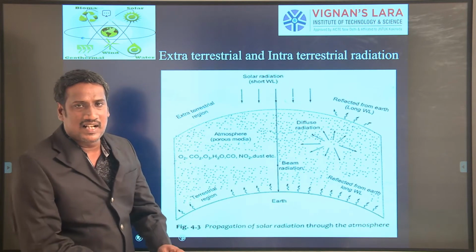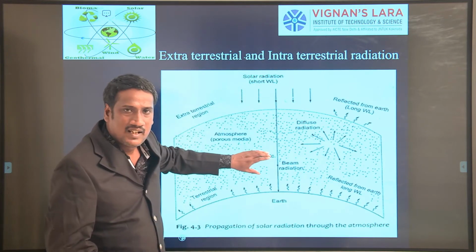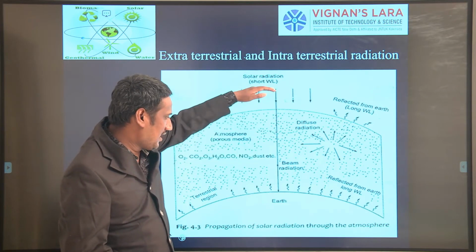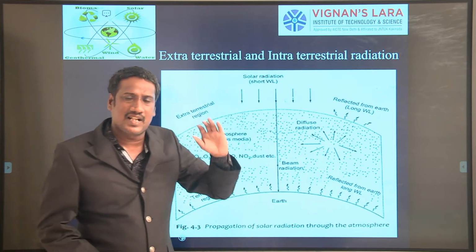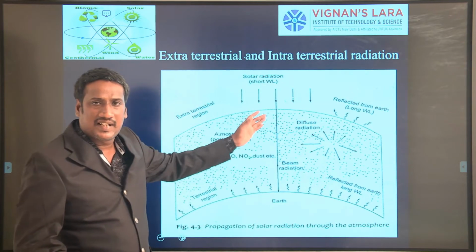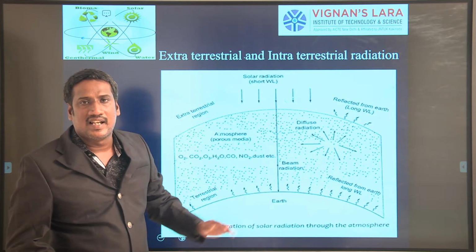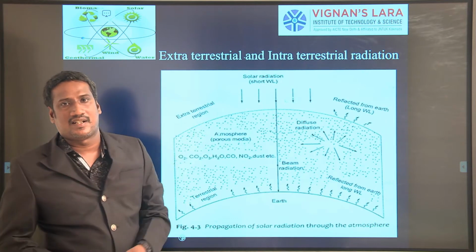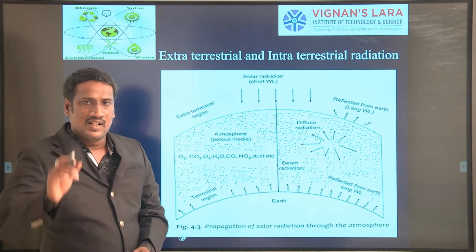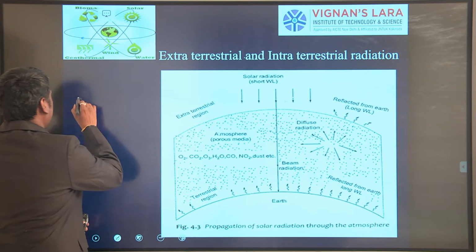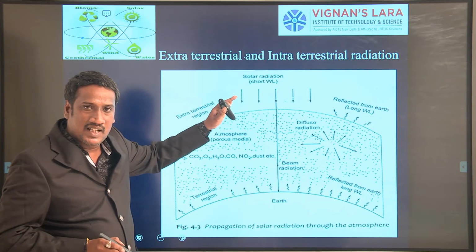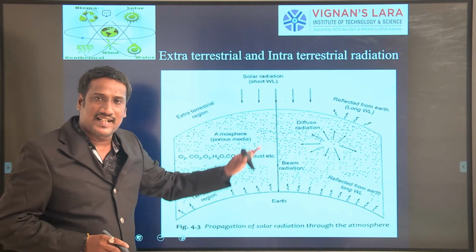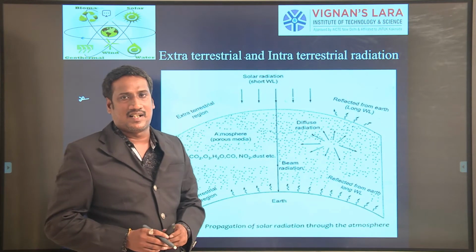The space above the atmosphere you can call the extraterrestrial region, and the radiation received there you can call extraterrestrial radiation. The very, very important point is that the radiation released from the sun is approximately equal to the extraterrestrial radiation.